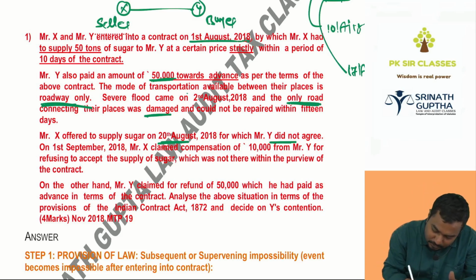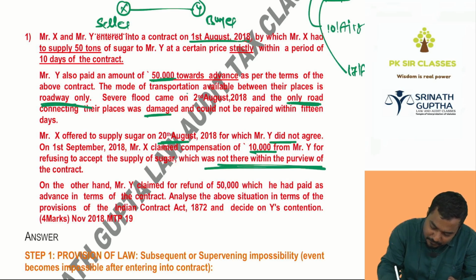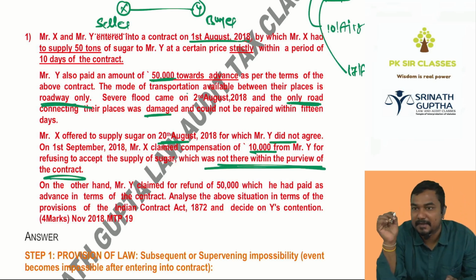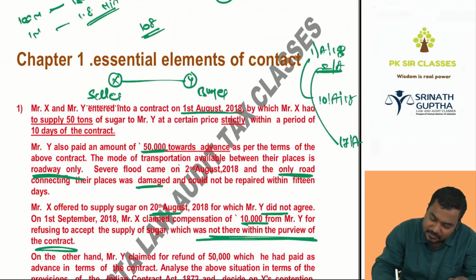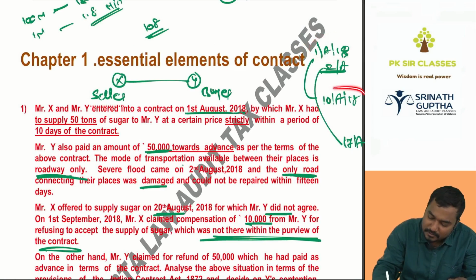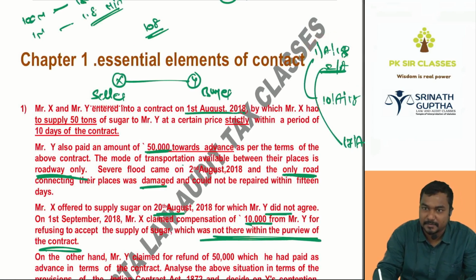On 1st September 2018, X claimed compensation of 10,000 rupees from Y for refusing to accept the supply of the sugar, which was not within the purview of the contract. X said, I will supply on 20th if you want. Actually, what did Y say? When the contract was entered on 1st August, we have to supply sugar by 10th August. Since the road is not available, X said, if you want, I will supply on the 20th.